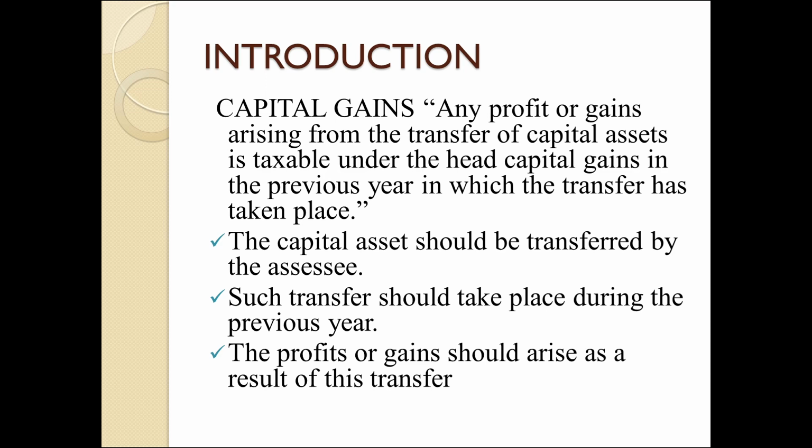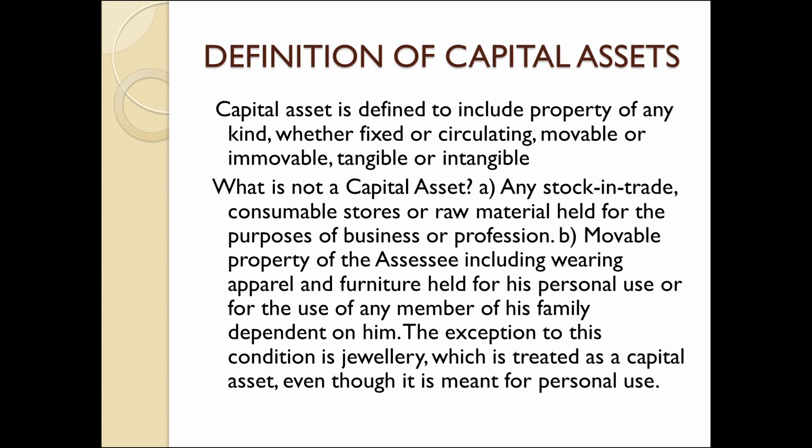Now I want to clarify some provisions relating to income under the head capital gains. Before that, we have to know what is capital gain. So what is capital gain? Any profit or gain or loss arising from the transfer of any capital asset. Such capital asset should be transferred in the relevant previous year from one person to another person. Also the profit should be earned from the transfer itself. So capital gain will be taxable under capital gains.